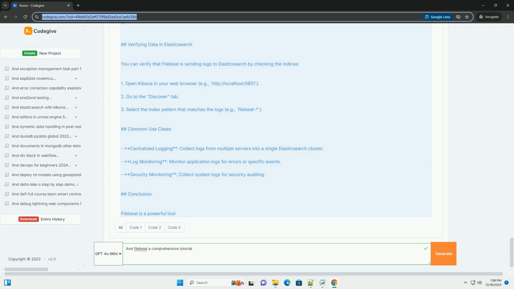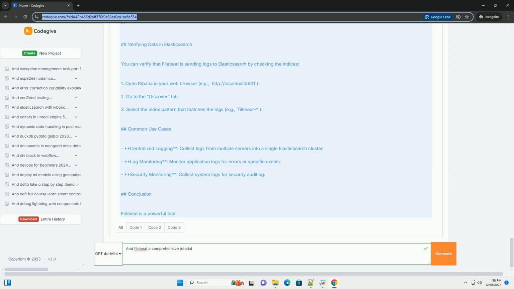Step 1. Edit the configuration file. Open filebeat.yml in your favorite text editor. Bash: sudo nano /etc/filebeat/filebeat.yml. Step 2. Configure input. You can specify which log files to monitor.